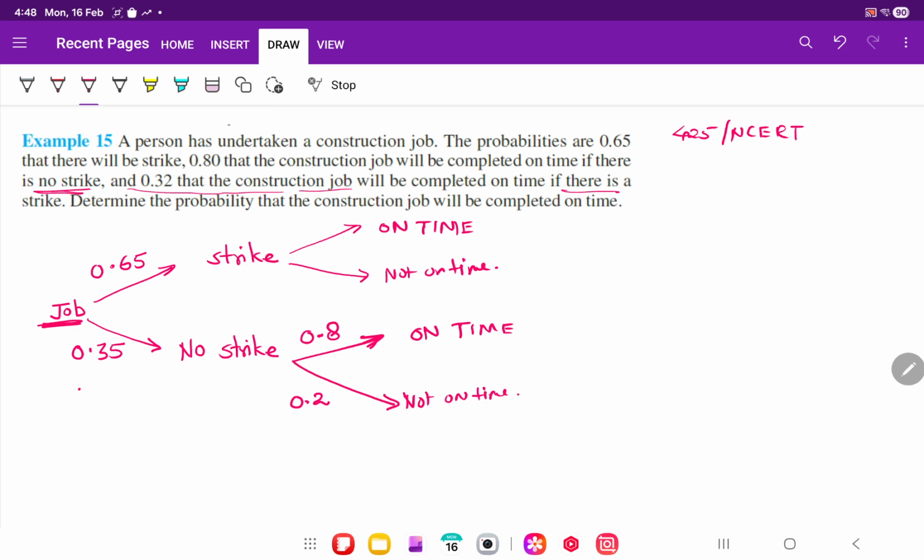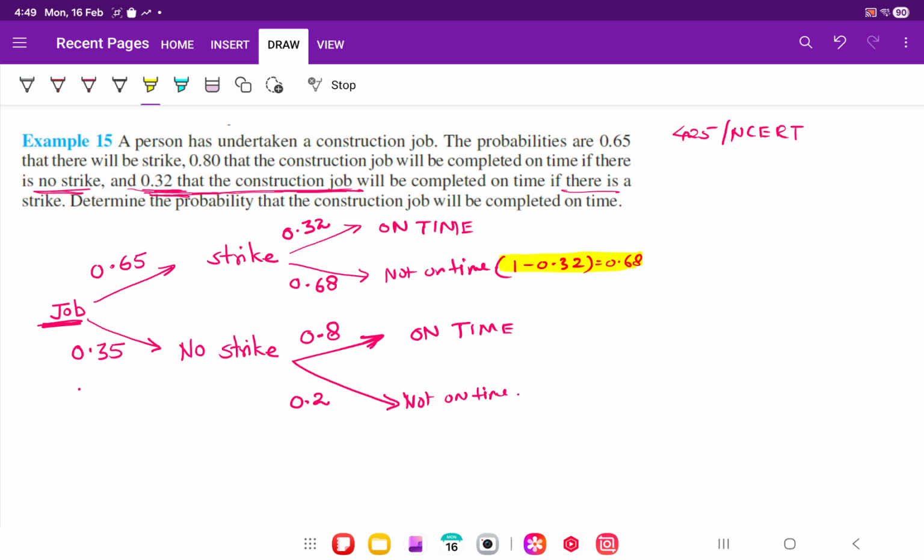Now they are saying if a strike is done, then there is a 0.32 possibility that the construction work will be done. It is very less, because the strike is there. So the chance of doing work on time is only 0.32. And work will not be done on time is 1 minus 0.32, which is how much? 0.68, correct? Let me write it here, 0.68. How we got 0.68 is 1 minus 0.32. I hope you understood how we got it, correct? So this is called the flow chart.